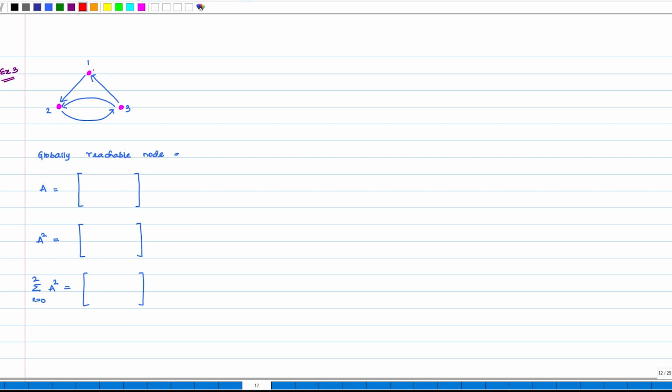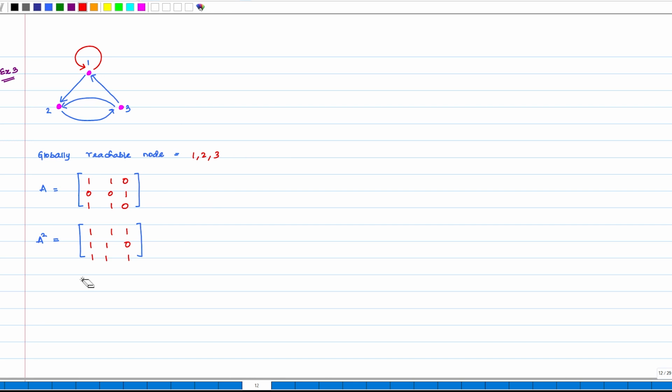by modifying the previous graph slightly, simply by adding a self loop. Okay. So, let us now do the construction. The globally reachable nodes remain the same: 1, 2 and 3. Now, the A matrix becomes this, and A squared becomes this.